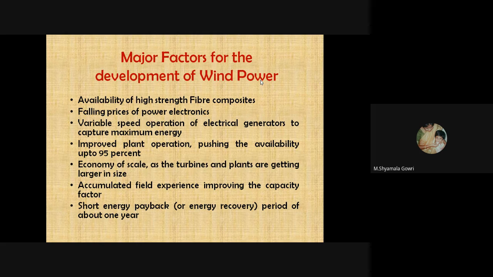Next is variable speed operation of electrical generators to capture maximum energy, improved power plant operation, pushing the availability up to 95%, economy of scale as turbines and plants are getting larger in size, accumulated field experience improving the capacity factor, short energy payback or energy recovery period of about 1 year.